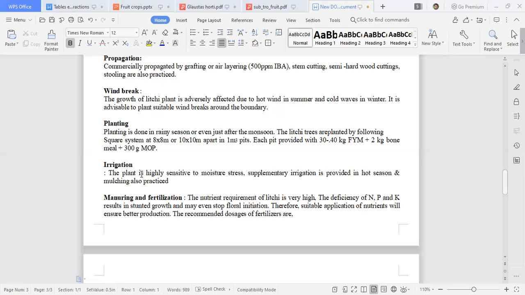Supplementary irrigations are provided, especially in the hotter season. Mulching also, especially organic mulches, is very good in this crop. We use the leaves of litchi or leaves of any other crop like mango or citrus, any leafy material, or sometimes straw, wheat straw or paddy straw, as mulching material. Organic mulches are very good here.